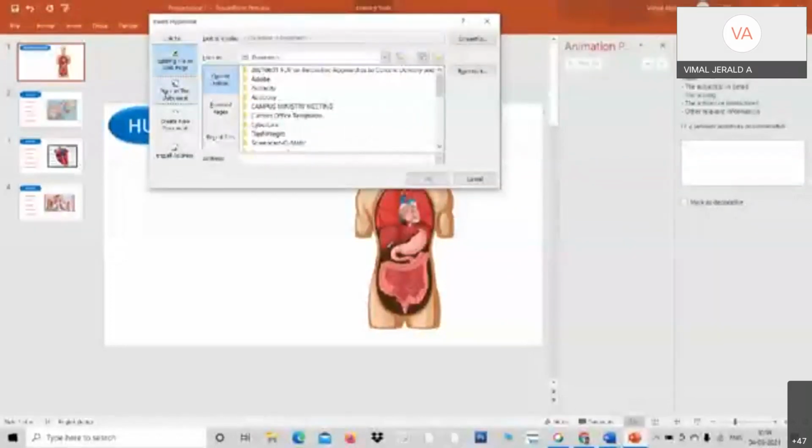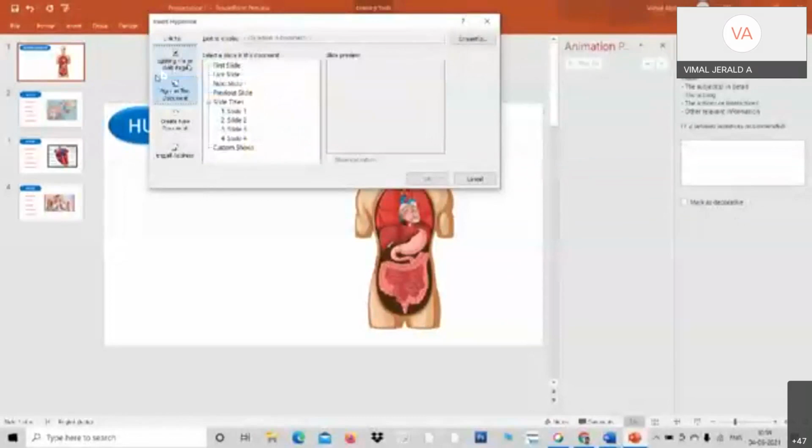See, last time we went in for creating a link to an external website, the first button. But this time within the slide. So I just click place in this document. So where is the brain? So just check it. See, this is where the brain is available. So just click OK. So I've created a link.